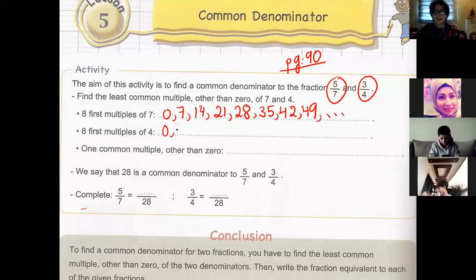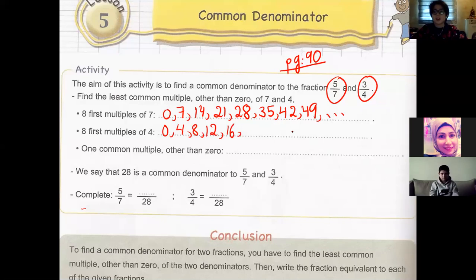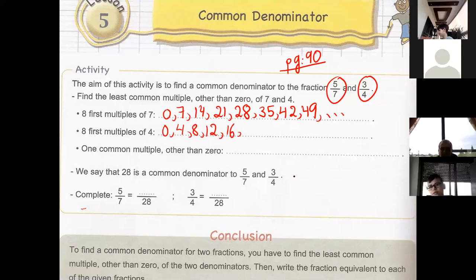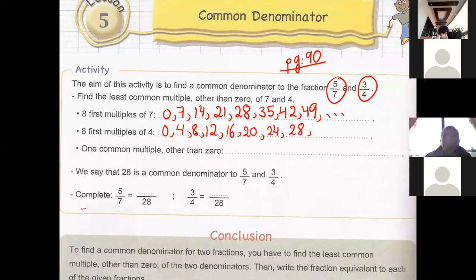0, 4, 8, 12, 16, 20, 24, 28, 32, and 36. Wait, let's count. 1, 2, 3, 4, 5, 6, 7, 8. So we write it just till 28.